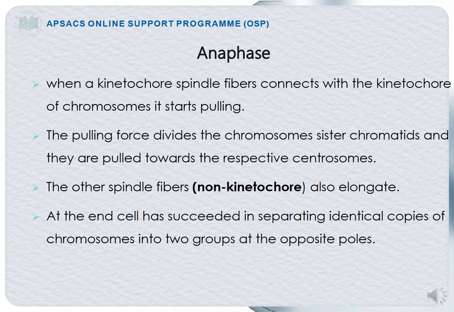Now, as I have told you, the chromosome consists of two sister chromatids. When the pulling starts, the chromatids will be detached. Half will move towards one pole and half will move to the other opposite pole, and thus two identical copies have been produced.